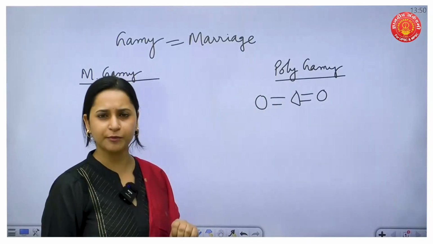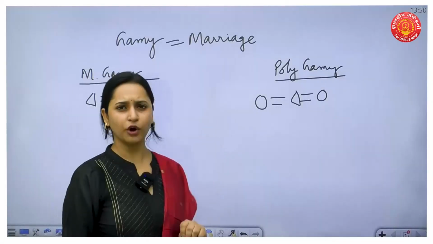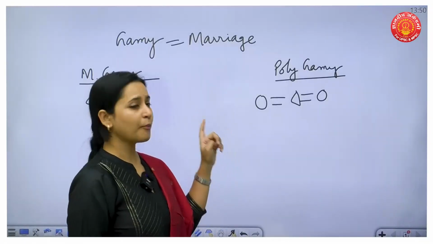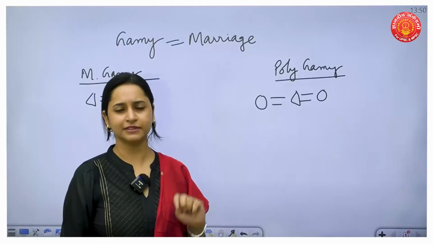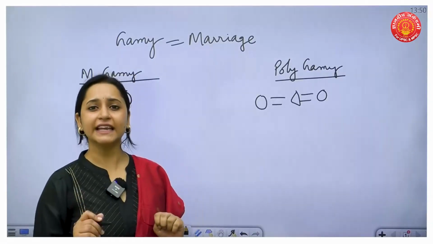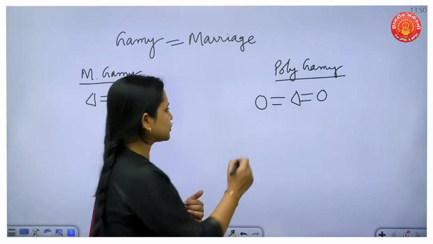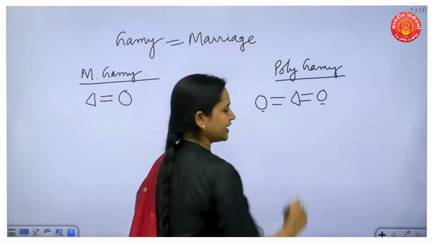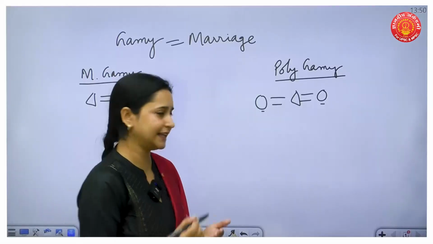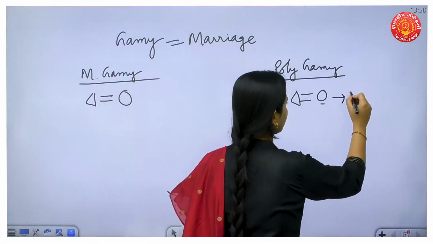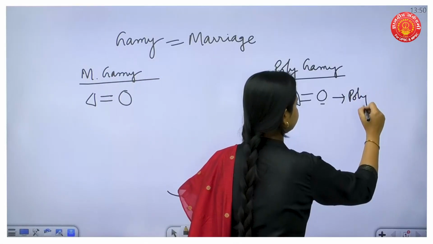So this is also one type of polygamy. What do we call this? This is polygyny. Here gyny means woman. We symbolize female as gyny. So there is more than one female, right? That is why polygyny.